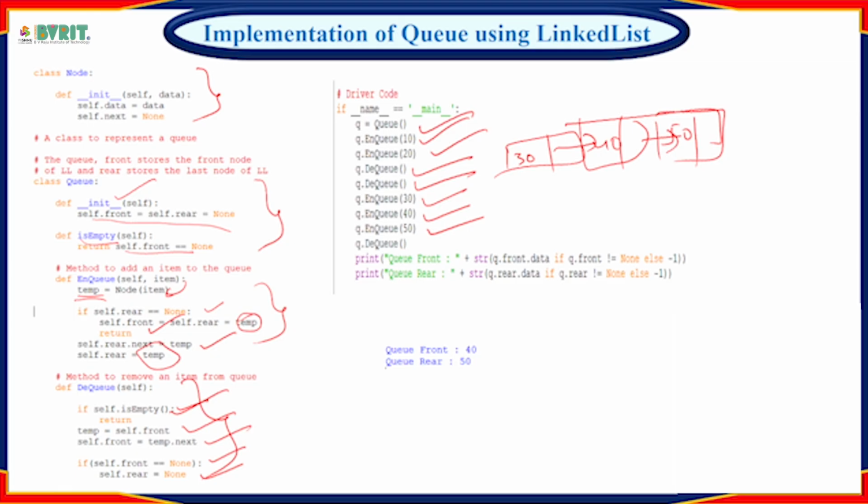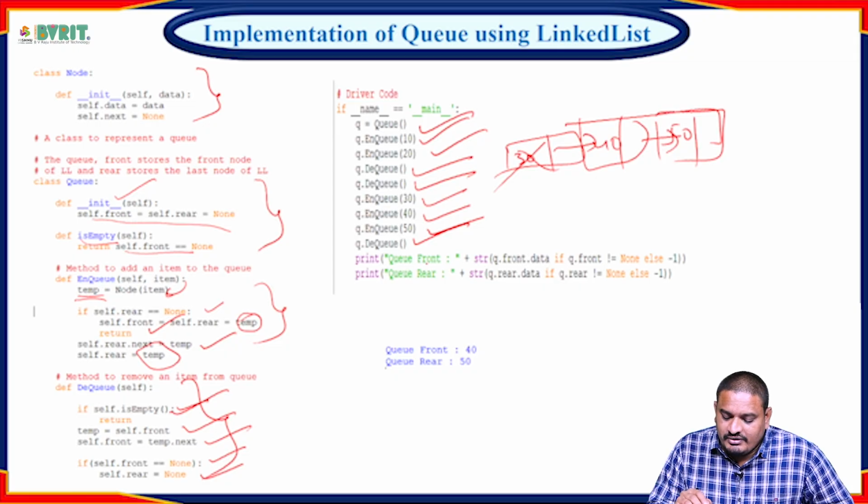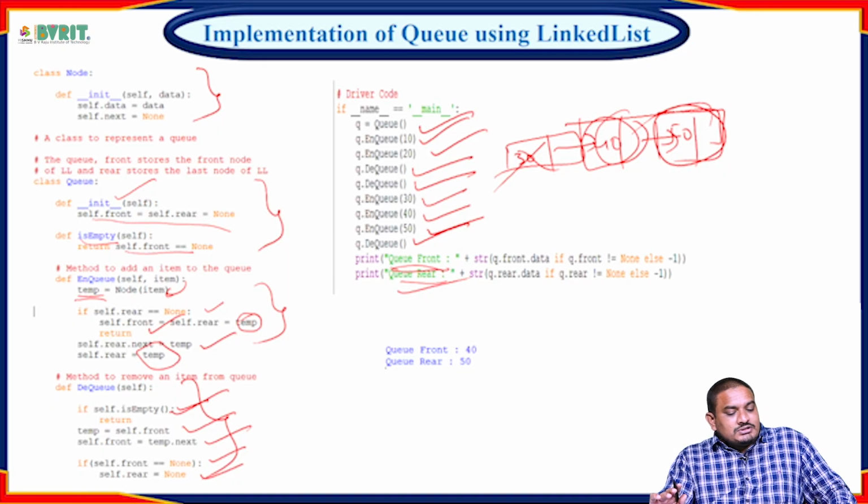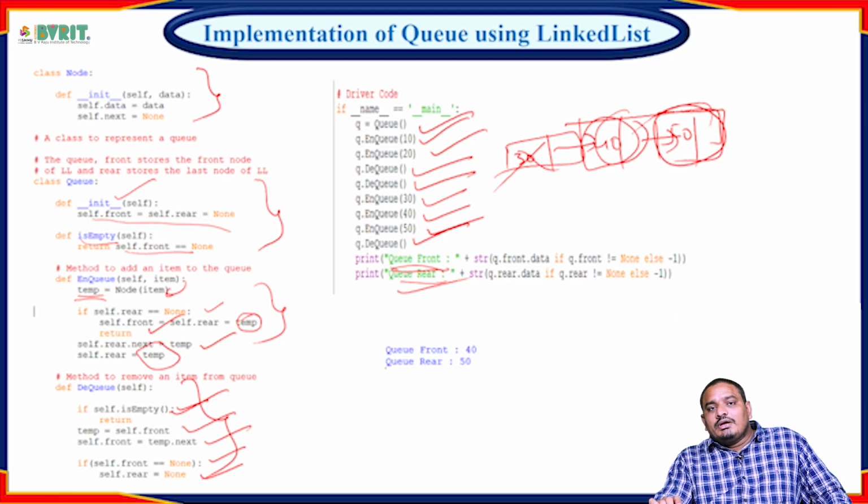Okay, now we can perform the dequeue operation. This value will be removed. Finally, queue front is 40 and queue rear equal to 50 will be displayed. This is a simple example of the implementation of a queue using a linked list.